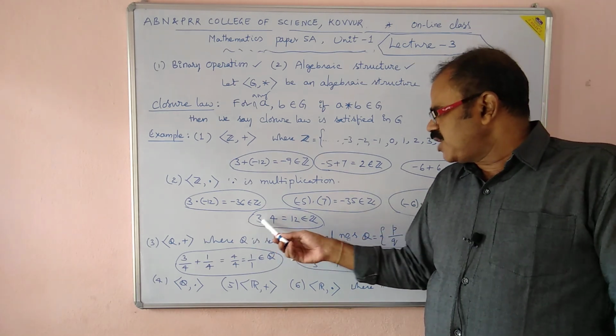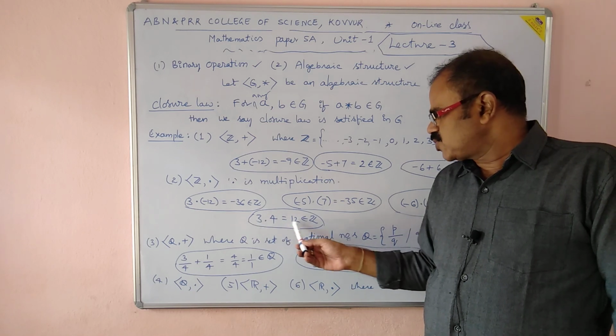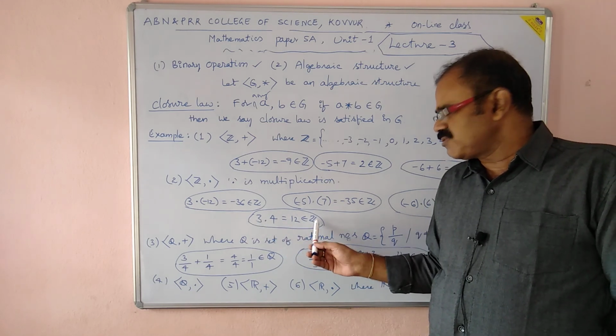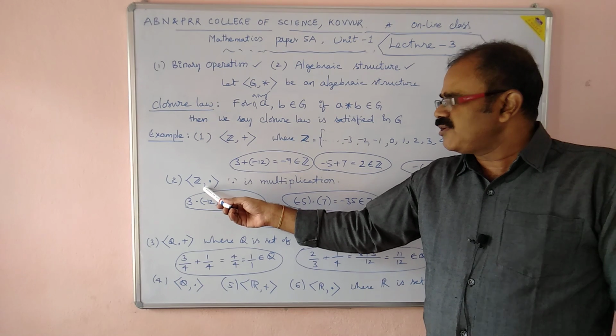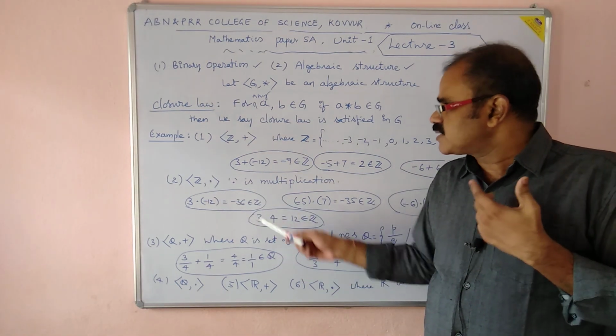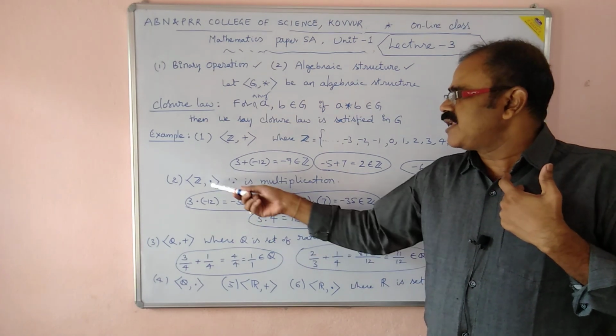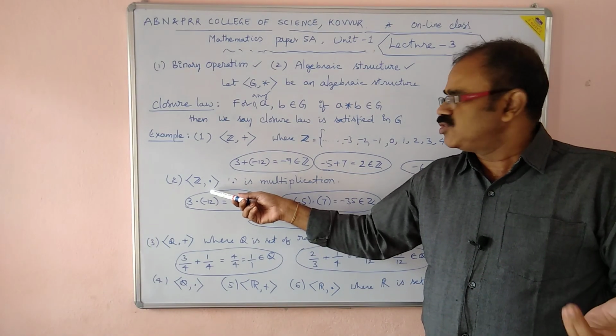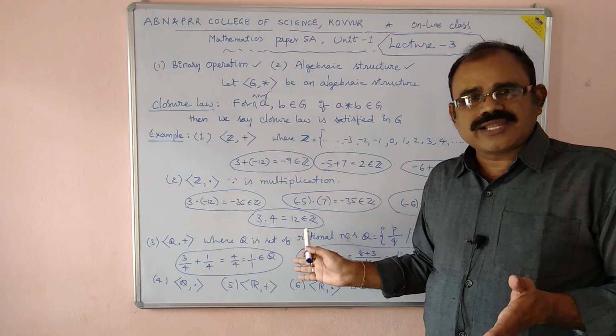Let us consider 3 and 4. 3 into 4, 12, plus 12 belongs to Z. Therefore, (Z, ·) also satisfies closure law. Closure law is satisfied in (Z, +) as well as in (Z, ·). In these two algebraic structures, closure law is satisfied.